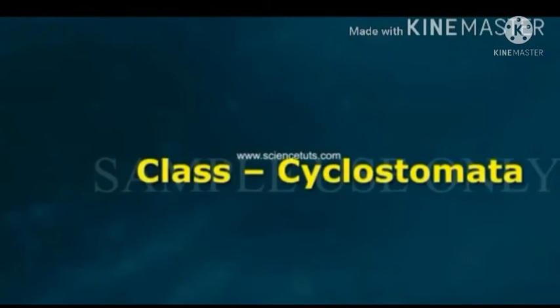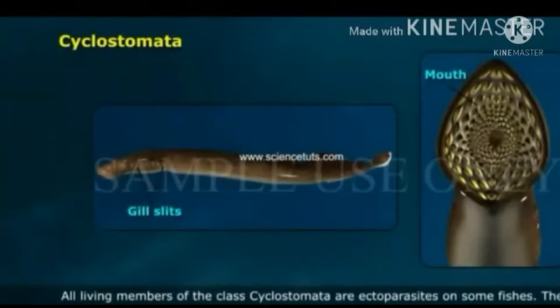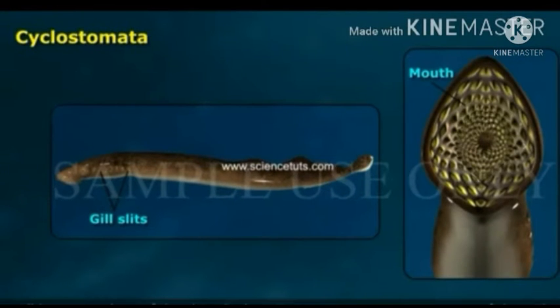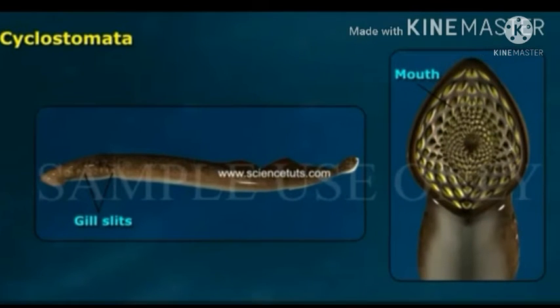Let's talk about class Cyclostomata. All living members of the class Cyclostomata are ectoparasites on some fishes. They have an elongated body bearing 6 to 15 pairs of gill slits for respiration. Cyclostomes have a sucking and circular mouth without jaws.